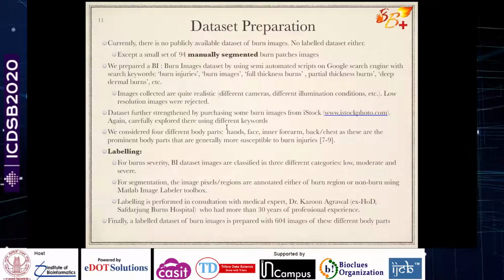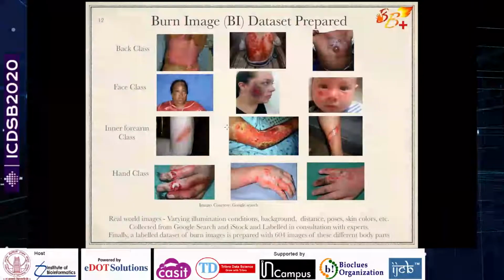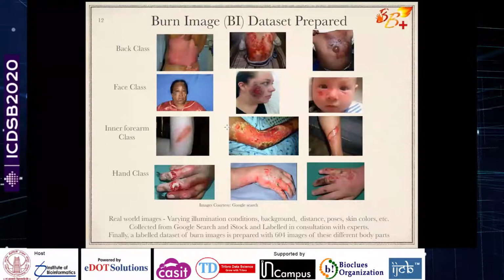We did not want to delay the work. We collected the data from the internet manually and then segmented it in consultation with the doctors and categorized our data. So we have a large scale of data, which is around 604 images through the internet collections. And we gave them the different body parts also, which we identified. I will tell you why we came to the body parts.